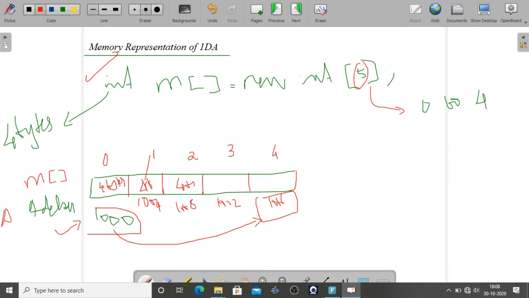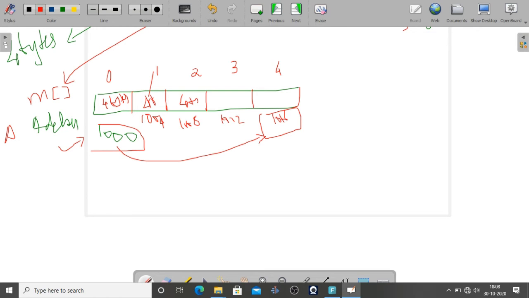For that, we are just assuming the address starts from 1000, then 5 elements means the address will end with 1060. That is 1000 to 1060. It is automatically allocated for this array variable m. 0 to 4 is the subscript, the index position of the subscript.